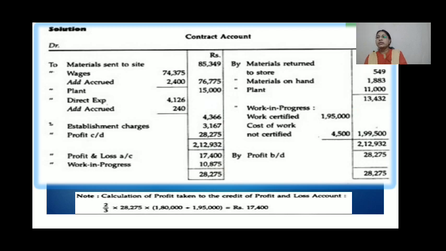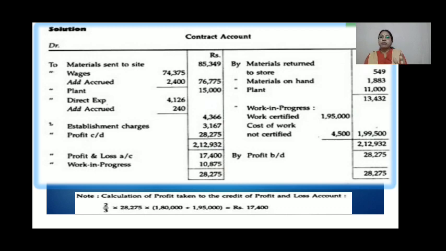Next, to plant, 15,000. To direct expenses, 4,126. In the inner column you are adding again accrued direct expenses, how much they are there, 240. So the total will be 4,366. Here in this you are writing also establishment charges, 3,167.